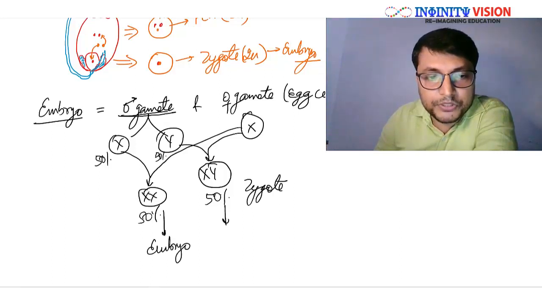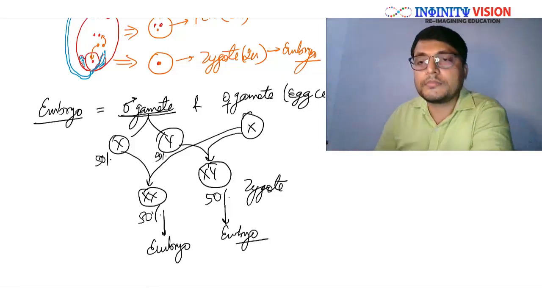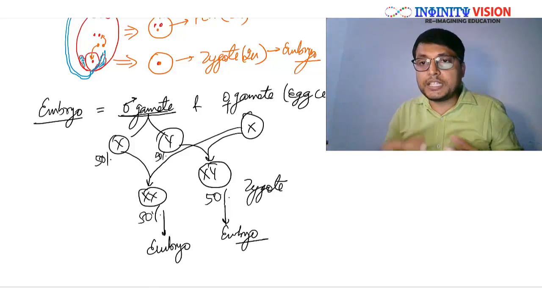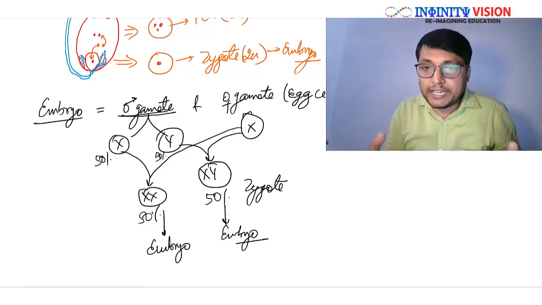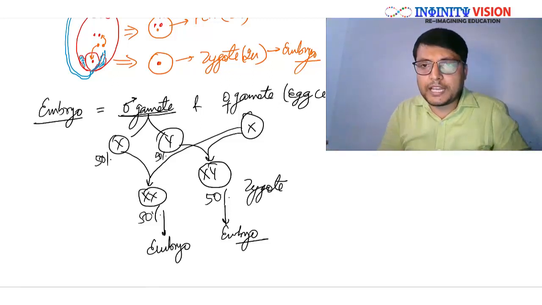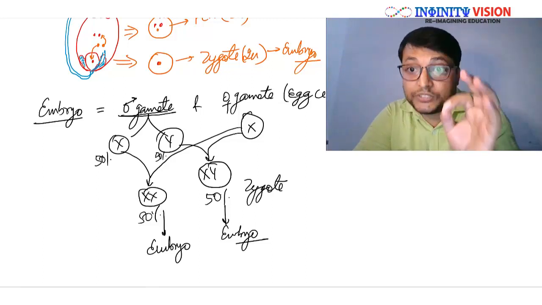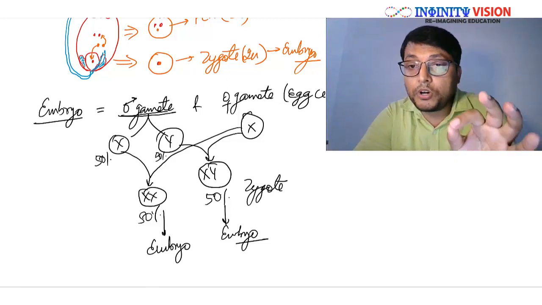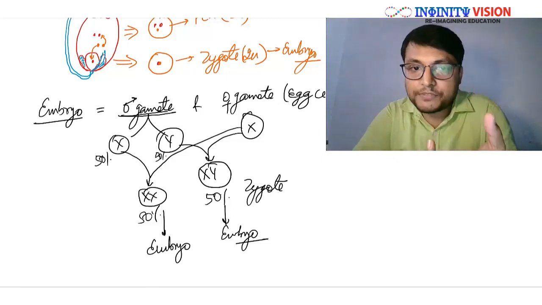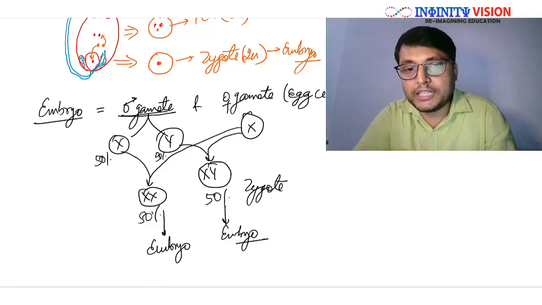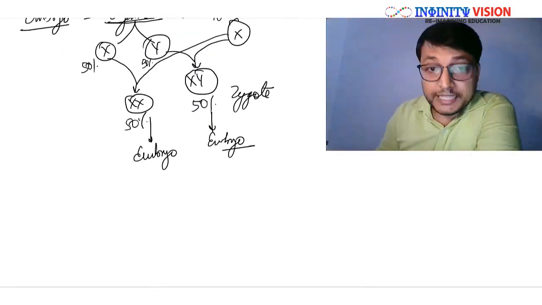This embryo, 50% of embryos may have XX, and the other 50% may have XY. So in case of double fertilization, 50% of embryos may have XX chromosomes and another 50% have XY. What we are trying to say here is there is a 50% chance that an embryo formed will have XX chromosomes. Similarly, there is another 50% chance that it may be XY. Correct? Good.